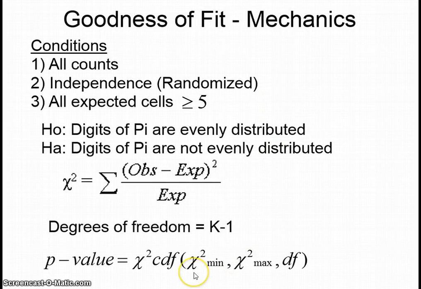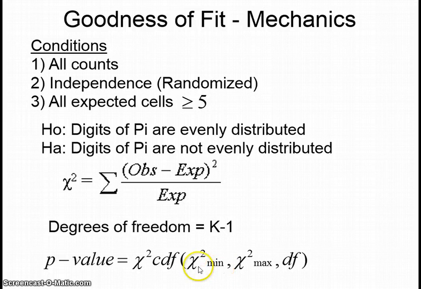So then you can put in the chi-square score of 5.51 as your minimum. We're always going to be going to infinity to the right. All chi-square tests are right-tailed. And we're going to use 999 here, guys, because chi-square scores go a little higher than our t scores or normal scores. So we want to use 999 here, and of course our degrees of freedom. And you will find the answer.